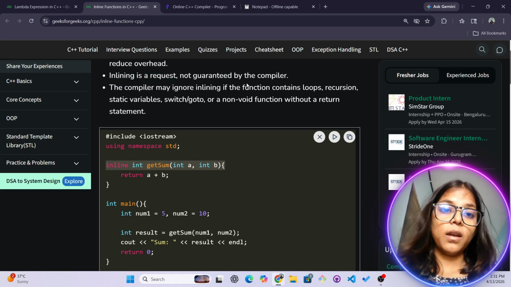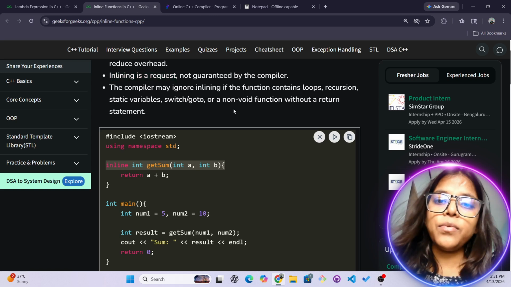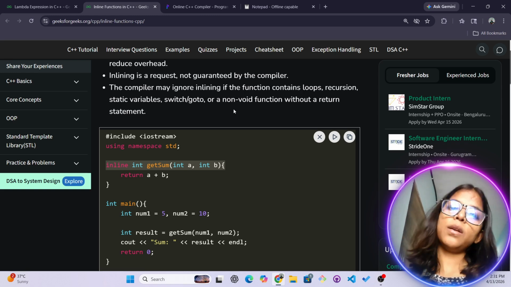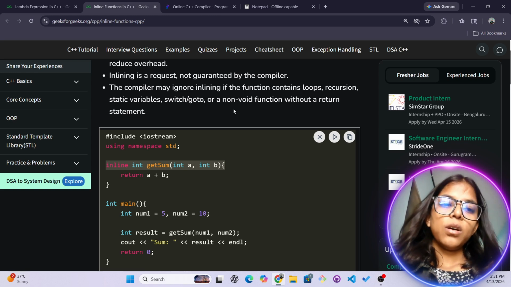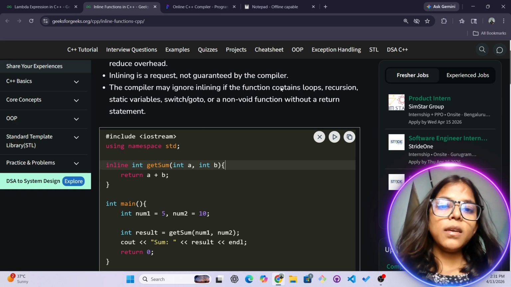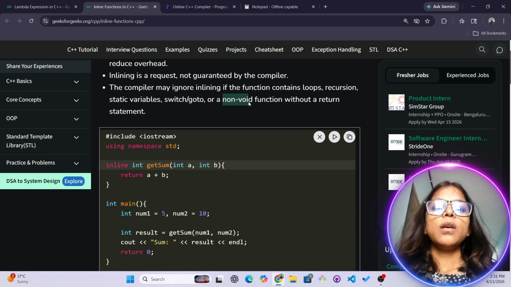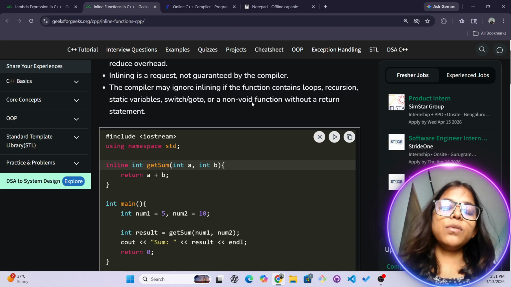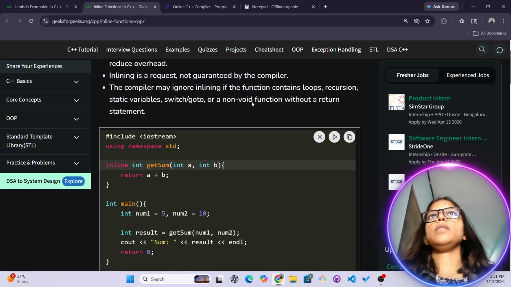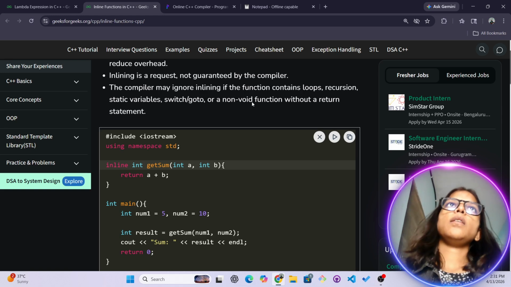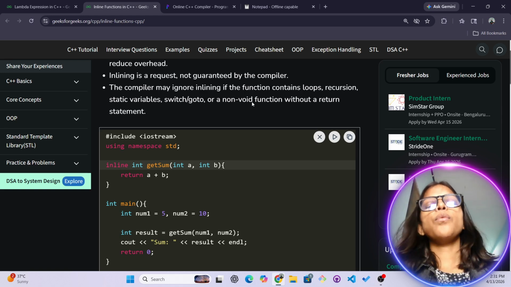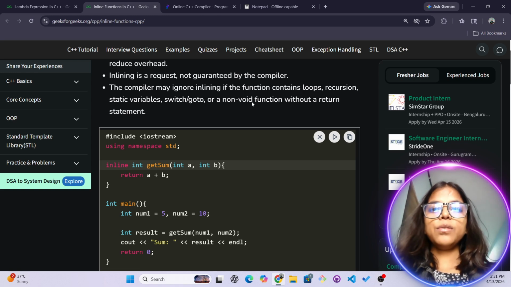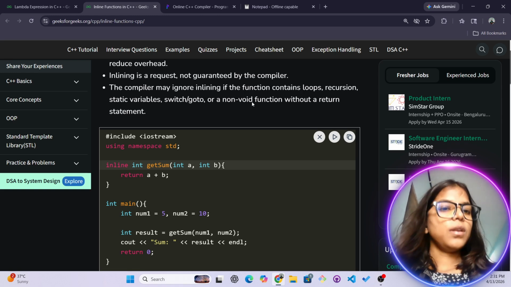The compiler may not do inlining if the function contains a loop, recursion, static variable, switch, goto, or non-void functions. Basically what it is saying is that whenever your function is void, you can use this function, you can go with this function. But when the return type is non-void, it's not suitable for that. You cannot use it without a return statement.